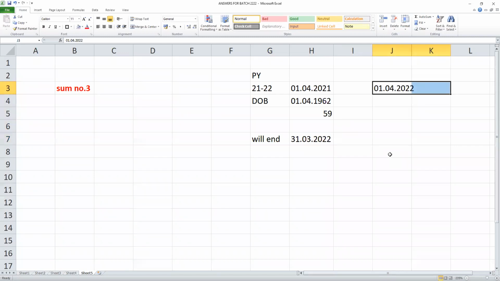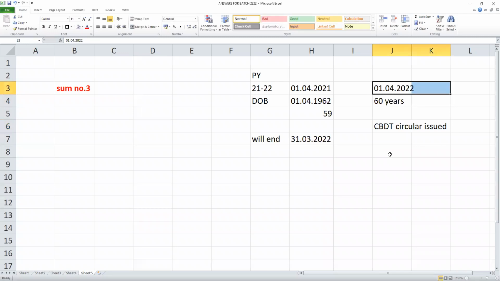Students, now listen. Those who are born on 1st April, the CBDT has issued a circular giving clarification. What does CBDT stand for? Central Board of Direct Taxes. The highest income tax authority has issued a circular giving clarification. Those who are born on 1st April and a certain age is completed.